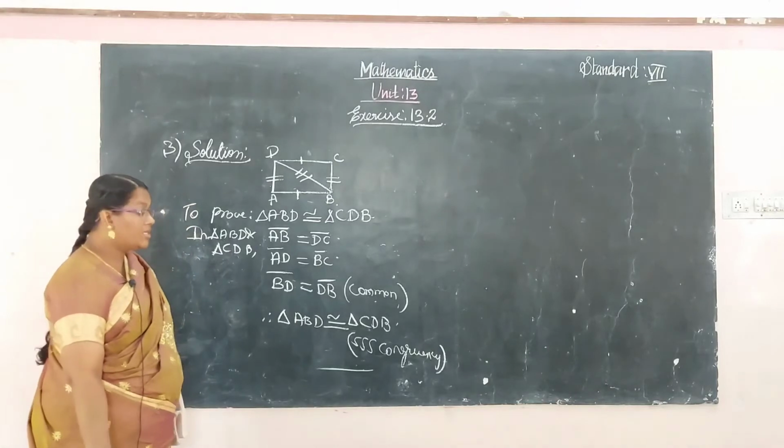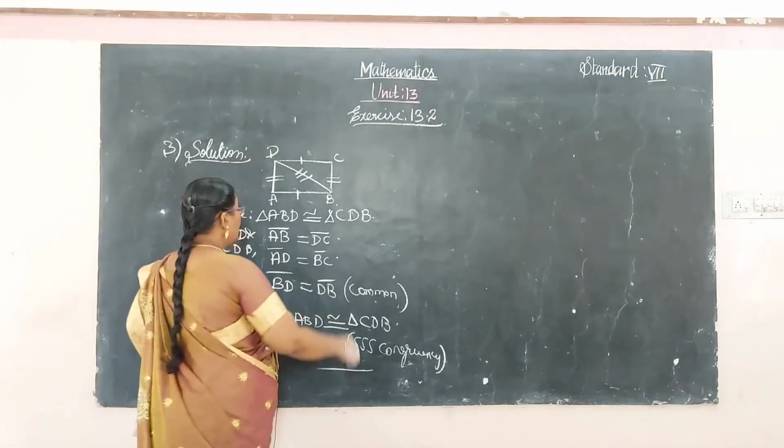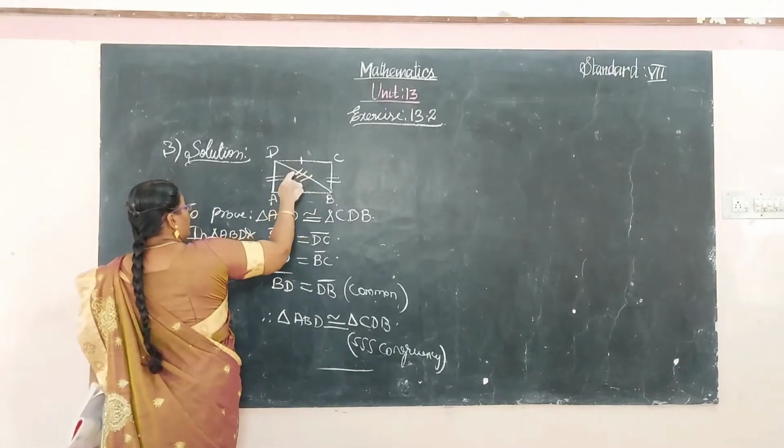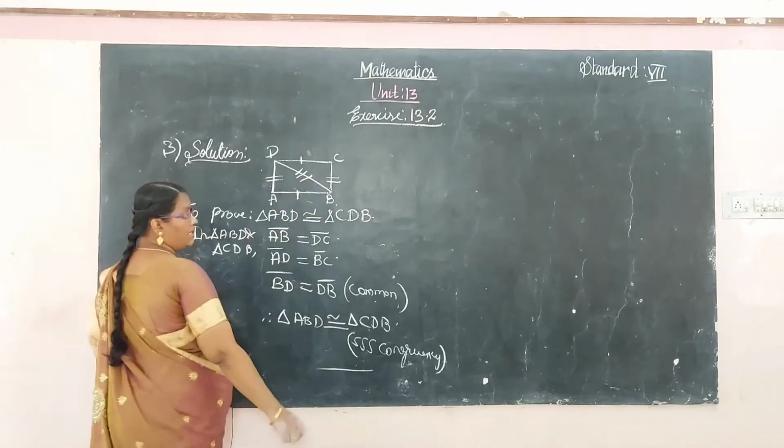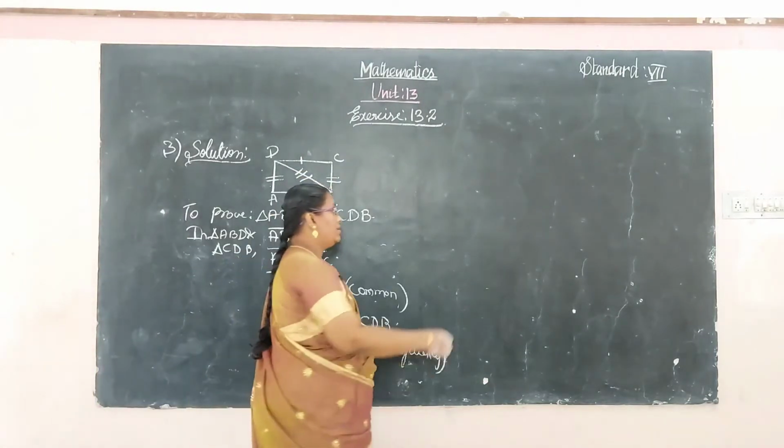Which criteria is satisfied here? SSS congruence. 1, 2, 3, three sides. So yes, congruent.